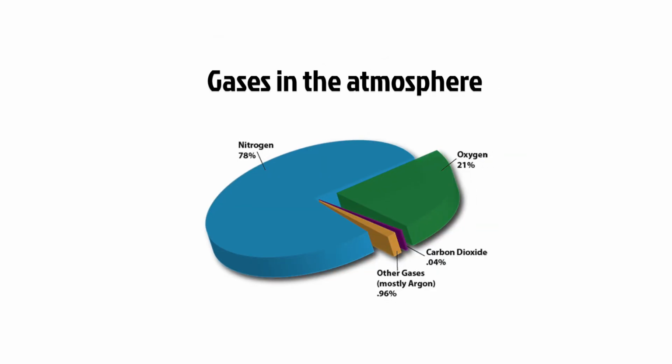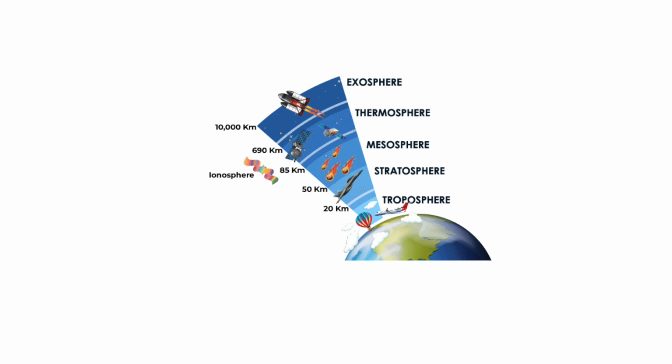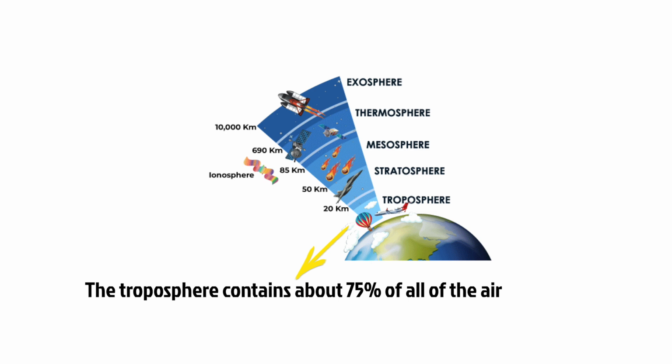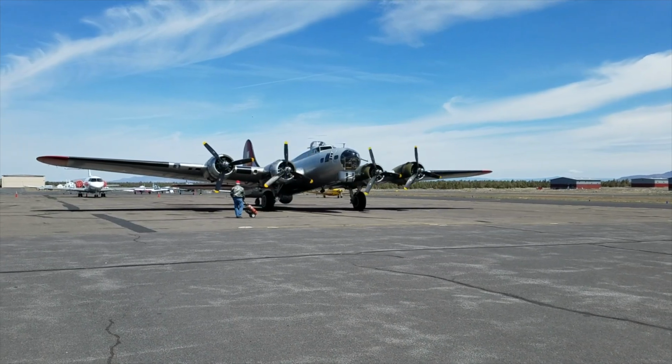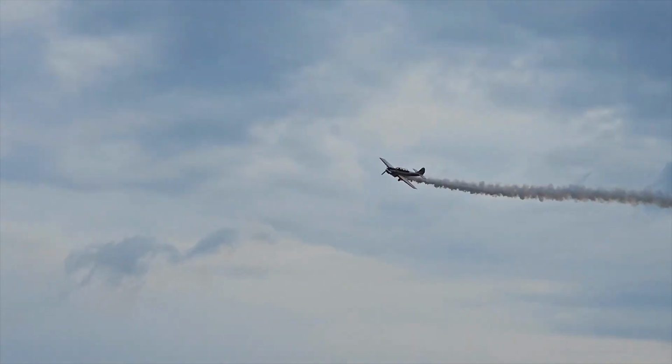The atmosphere is a crucial player in aviation. Composed of 78% nitrogen, 21% oxygen, and 1% other gases, it has mass, weight, and an indefinite shape. Most of the atmosphere's oxygen is contained below 35,000 feet altitude, which is essential for both breathing and combustion in engines. Understanding the composition and behavior of the atmosphere helps pilots anticipate changes in aircraft performance.